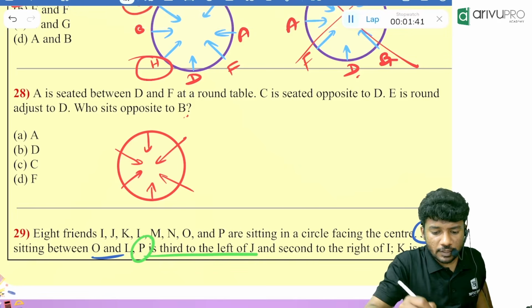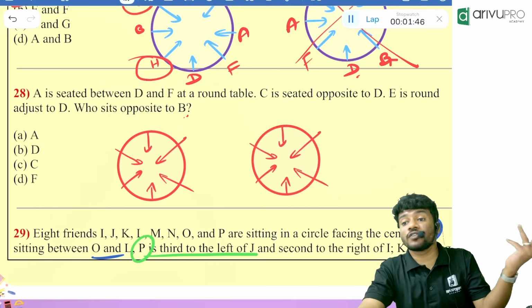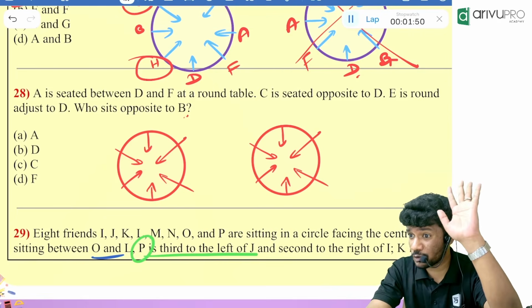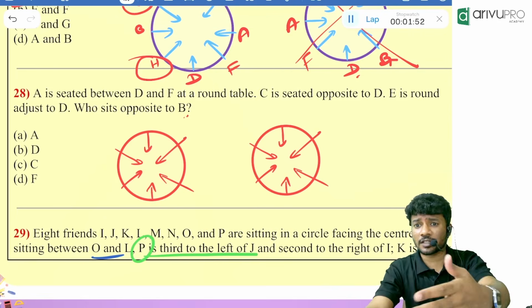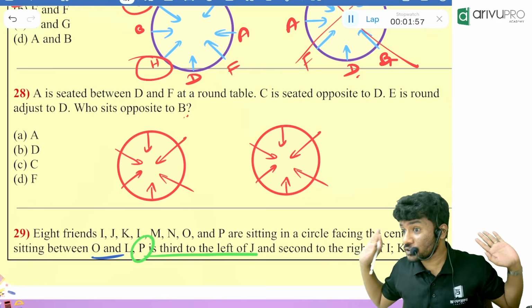Okay. Now I will just have a copy of it. If required, we can always use it. So what is the approach? Always have 2 pictures. When you get a question based on circular arrangement, when you get the question paper itself, draw 2 pictures right away. It will help you save time.